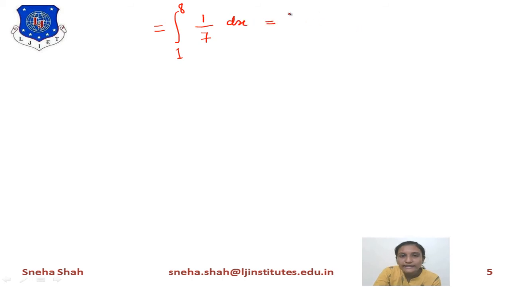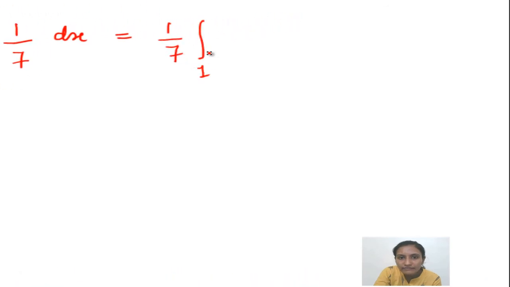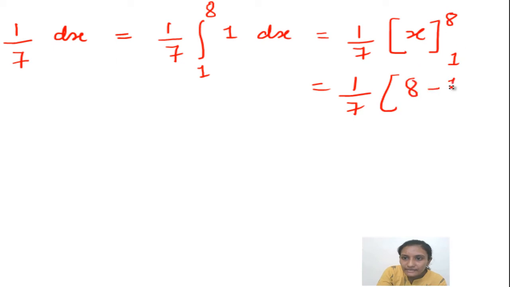Now if we calculate this, 1 by 7 is a constant, so it will be outside the integration from 1 to 8. Over here we will write down 1 dx. The integration of 1 equals x. We will put in the range 1 to 8. Now the next step is we put higher limit minus lower limit. As you know, 8 minus 1 equals 7, 7 will be cancelled out, so its answer equals 1. So we have proved this second property.